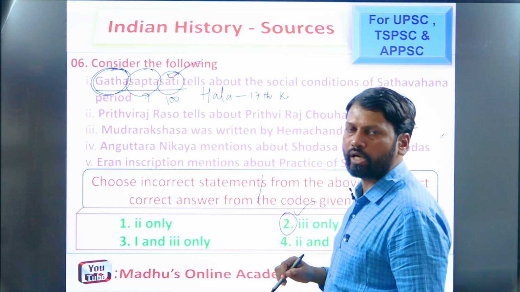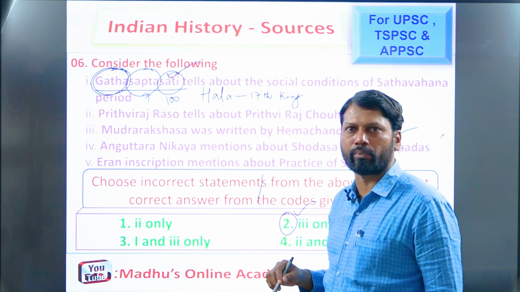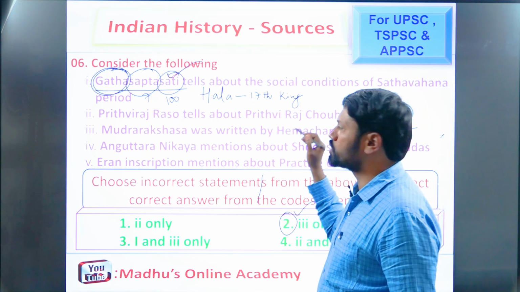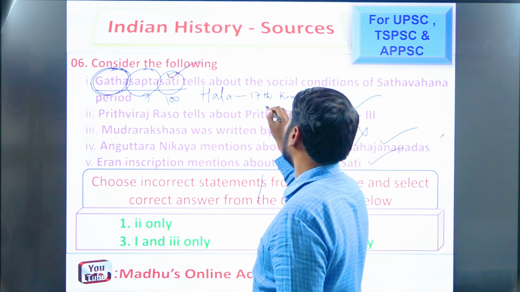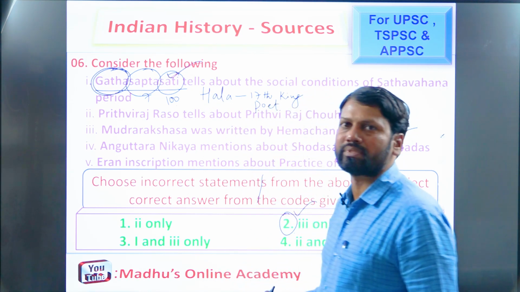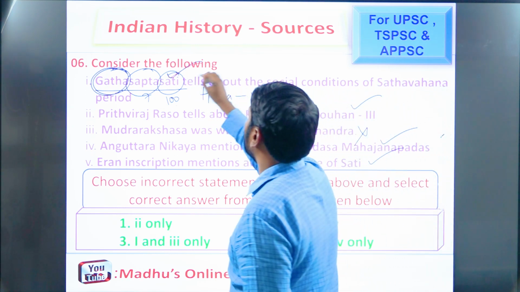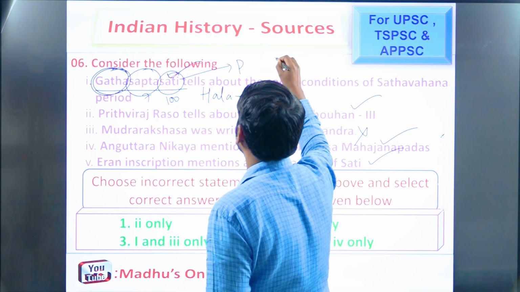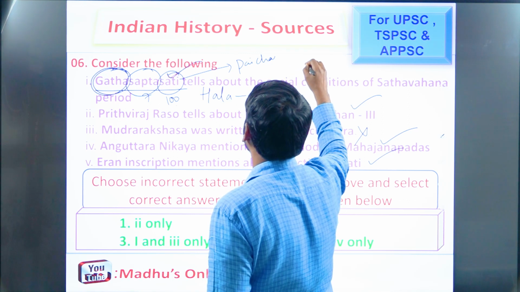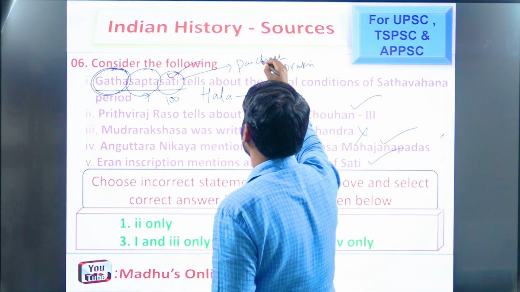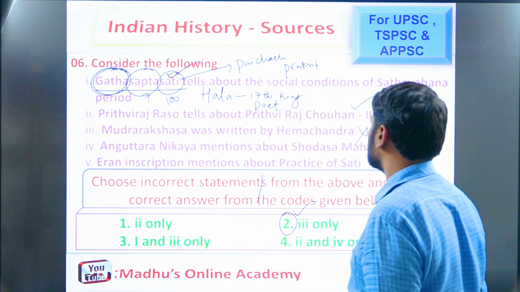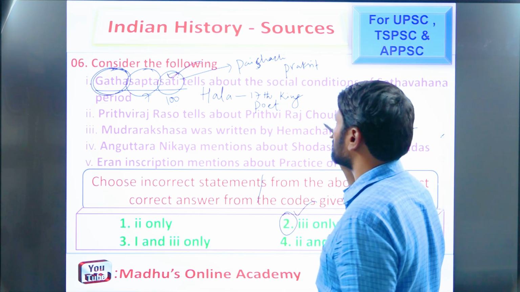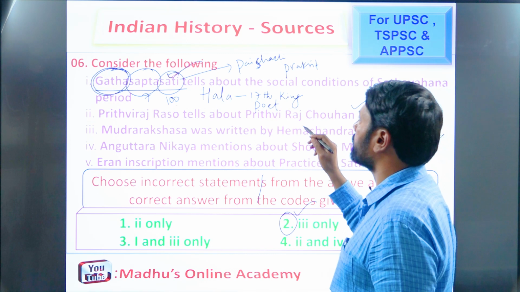According to the Puranas, according to Matsya Purana, Vishnu Purana, Vayu Purana, Bhagavata Purana, Brahmanda Purana, Hala is considered the 17th king. He was not only a king but also a poet, who wrote a book called Gada Saptashati in Paishashi Prakrit language. Remember, he wrote this book in which language? Paishashi Prakrit language. Paishashi was a dialect of the Prakrit language. So he wrote this book in Paishashi Prakrit language.